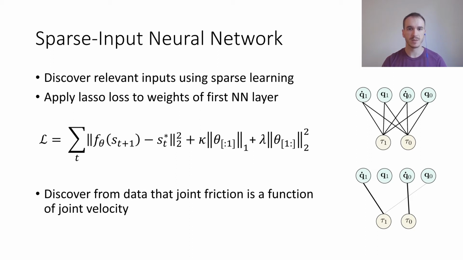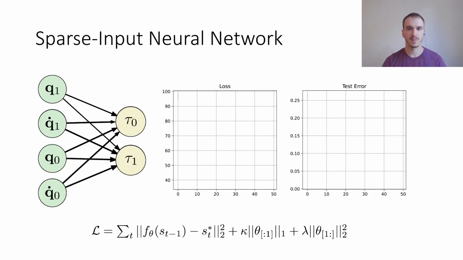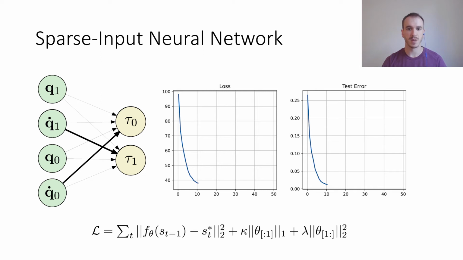By applying a lasso loss to the input layer of each network and a ridge regression to the higher layers, we demonstrate discovery of the importance of velocity parameters for predicting frictional forces. Here, you can see the progression of the weights of a sparse network while a damped double pendulum is identified. By using the sparse lasso loss, the connection between joint velocities and their respective joint forces is discovered, which corresponds to the joint friction in the double pendulum equations of motion.